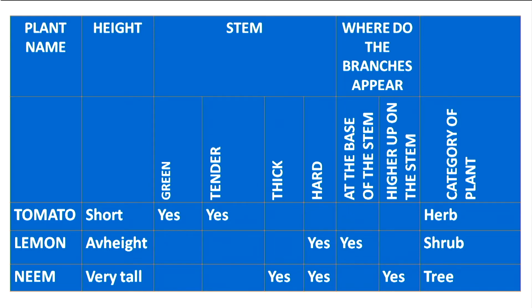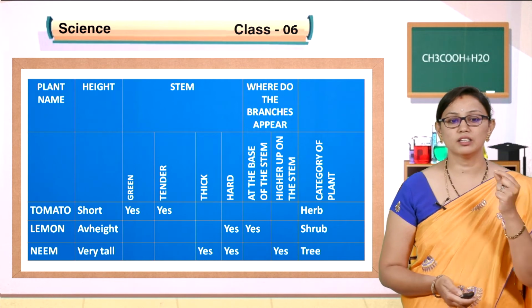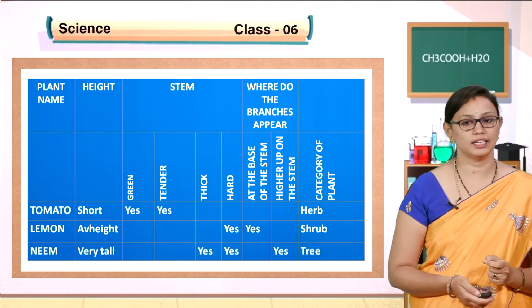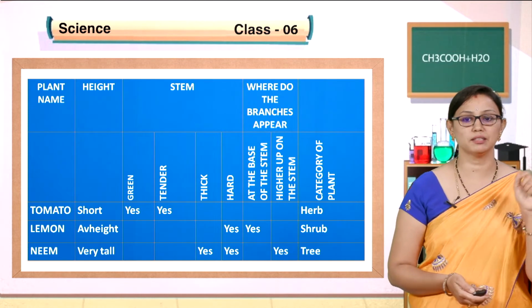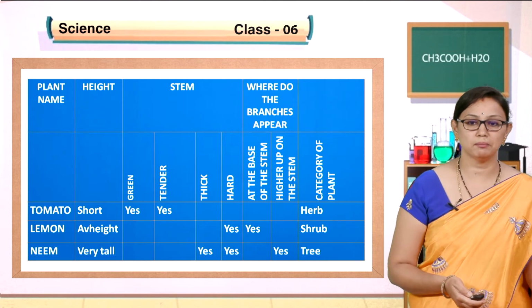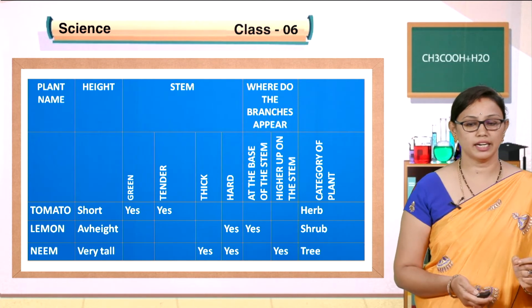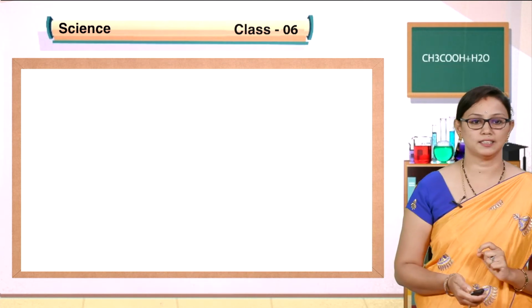Lemon, of average height, will not be green; it will be brown in color and a little hard at the base, and it is called a shrub. The neem is very tall, and the stem is very thick and very hard. It is categorized under trees. So children, you can do this activity: make a column, take different plants in your surroundings and try to categorize them into herbs, shrubs as well as trees.